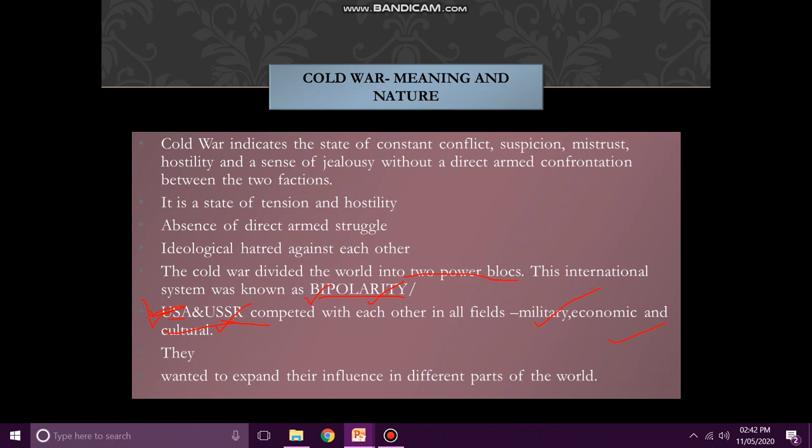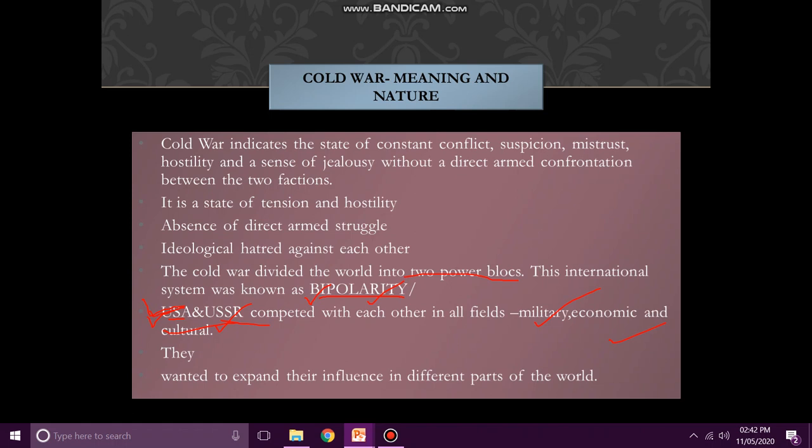So that's why these two countries were always in competition, and there existed a sense of jealousy between these two countries. Like you must have seen in your class, there are rank holders, like first rank holder, second rank holder, and there exists a sense of competition between these two students. For example, the second rank holder always tries to work hard and occupy the position of first rank holder.